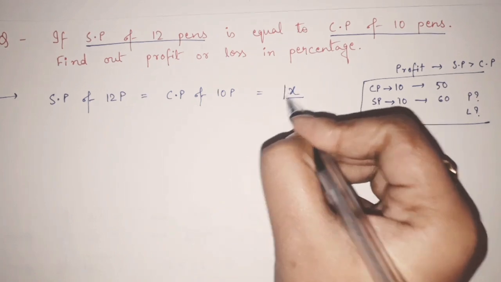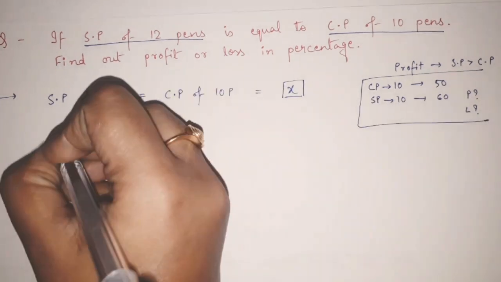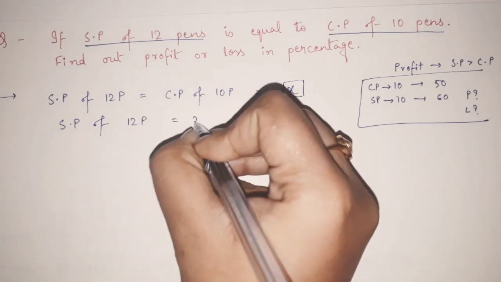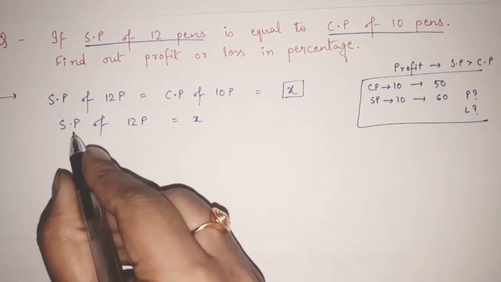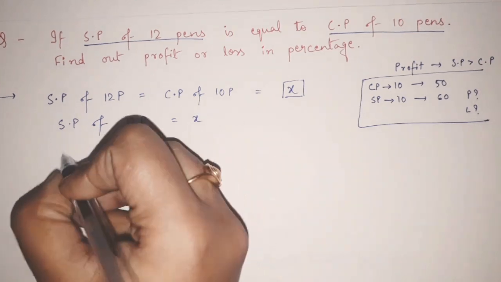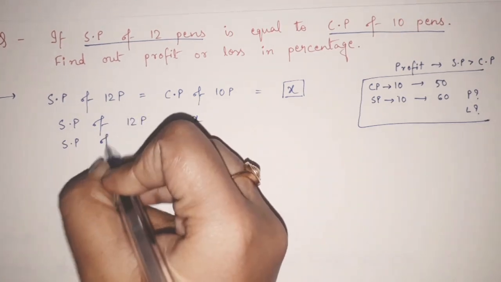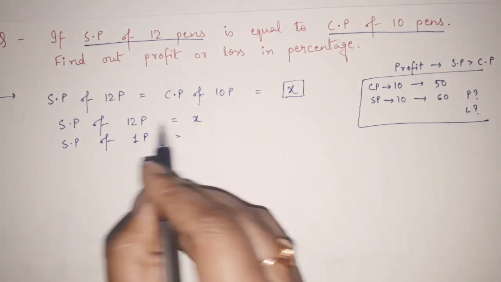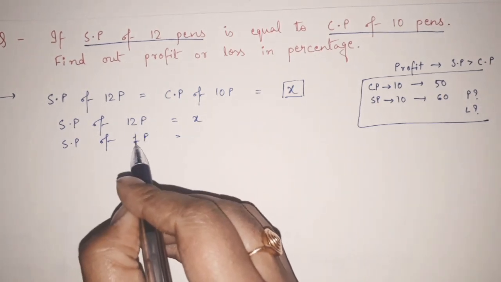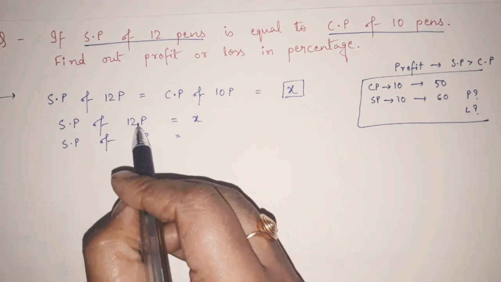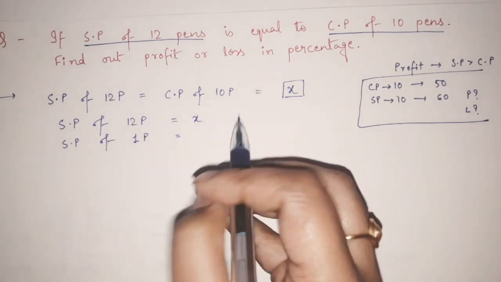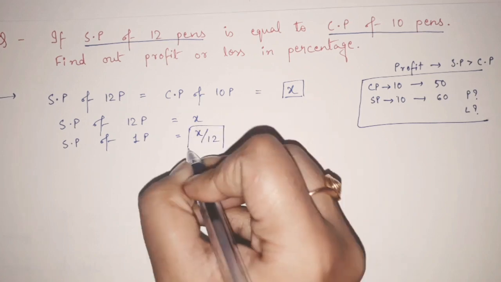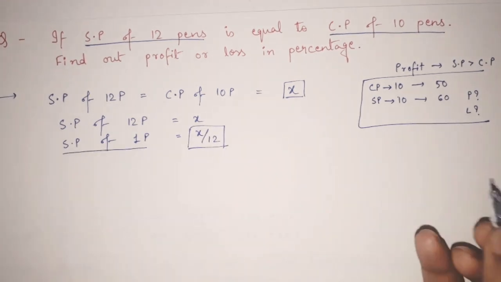We are assuming that the price is X, let's say. That means I am saying that the selling price of 12 pens equals X. Now, if the selling price of 12 pens equals X, then the selling price of 1 pen would be how much? X is for 12 pens. Now I want to find out for 1 pen. So from 12 to 1, I have to do division. So X divided by 12. Fine. This is my selling price of 1 pen.